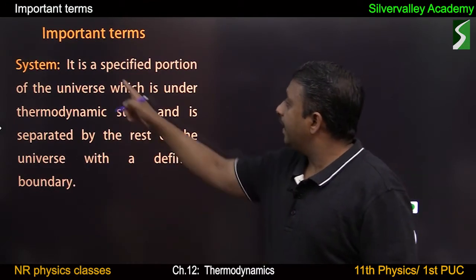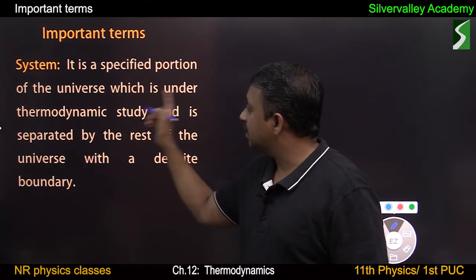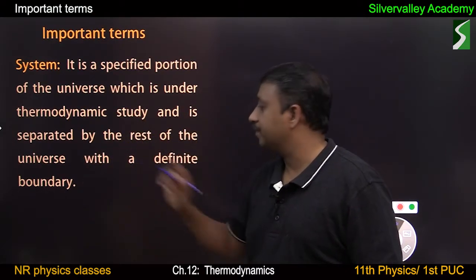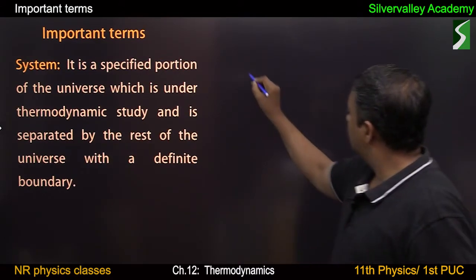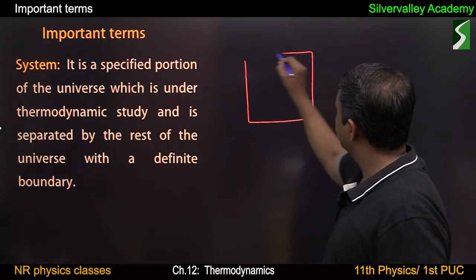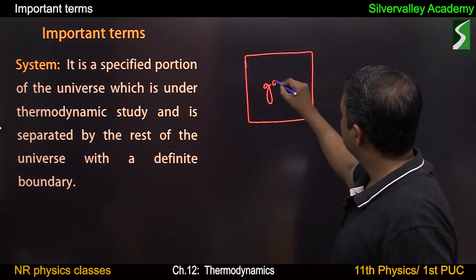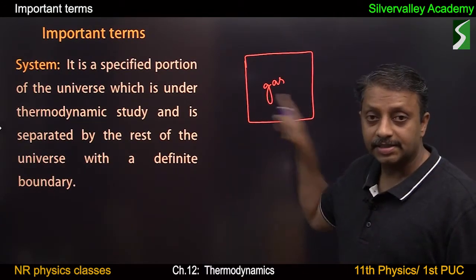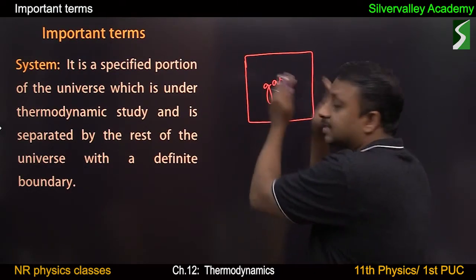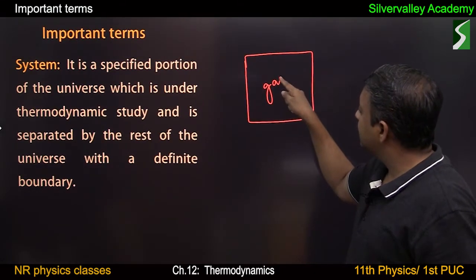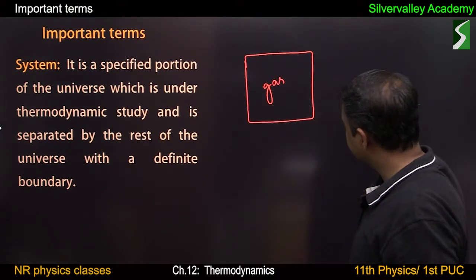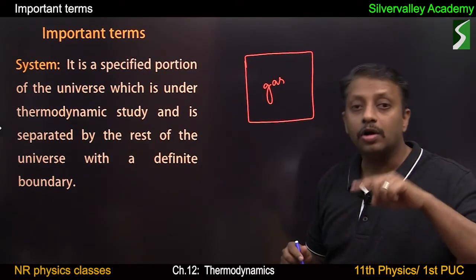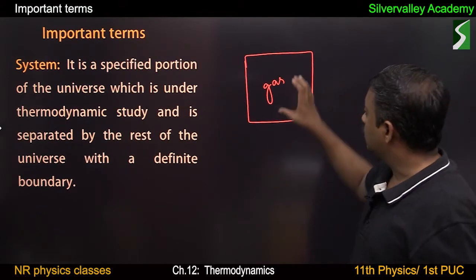System. It is the specified portion of the universe which is under thermodynamic study and is separated from the rest of the universe with a definite boundary. This is a container with some gas. So we are interested to see changes in temperature, pressure of this gas. Means this gas is the system and the gas is separated from the surroundings by a well-defined boundary. The boundary can be real or imaginary. Okay. Now this is a system.